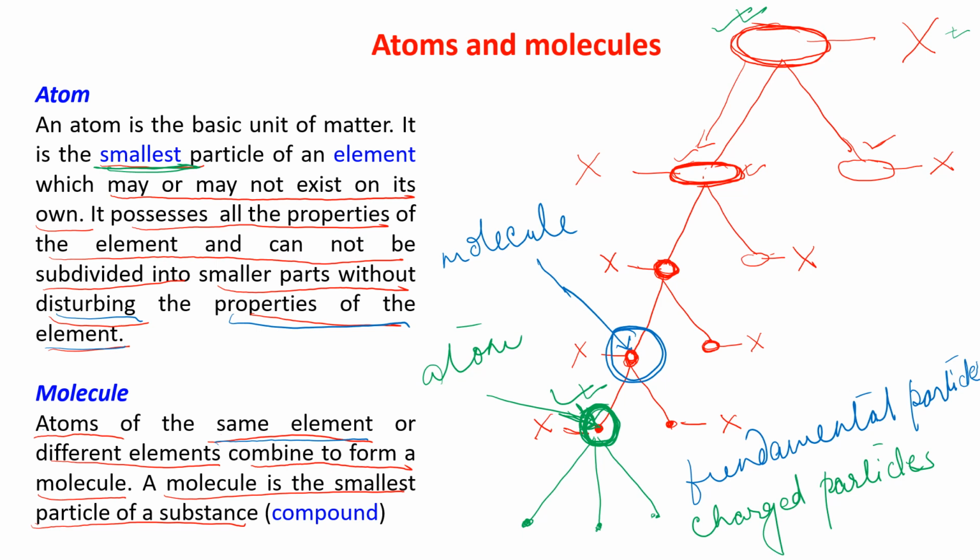I am explaining in the following slides. These are the fundamental particles present inside an atom. You can break an atom, but if you break the atom, you will get three fundamental particles. Am I clear to you?